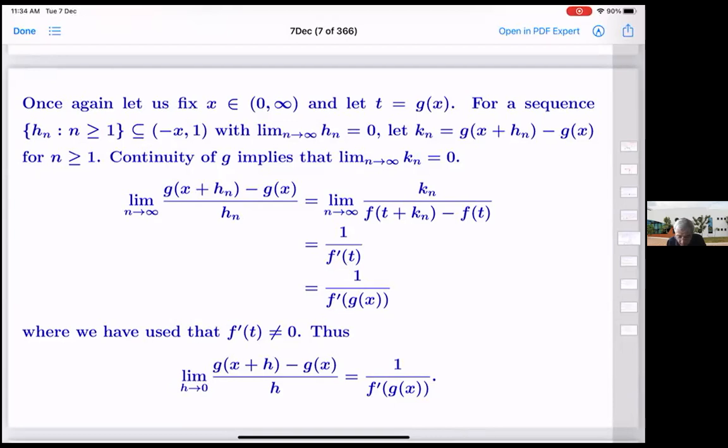It suffices to bound it above by 1 and below by minus x, because x need not be bigger than 1. If x is small, I don't want x plus hn to go below 0. That is why I've carefully chosen hn to be between minus x and 1, such that hn goes to 0. Let us take kn to be g of x plus hn minus g of x.